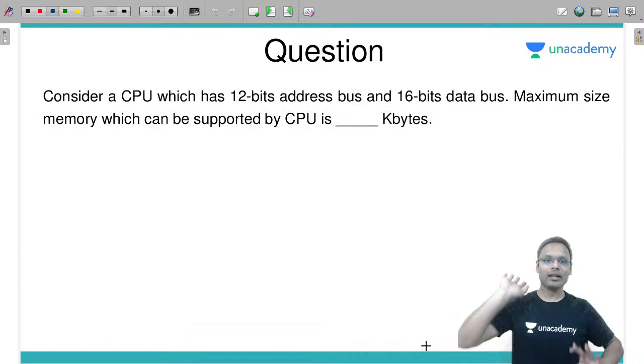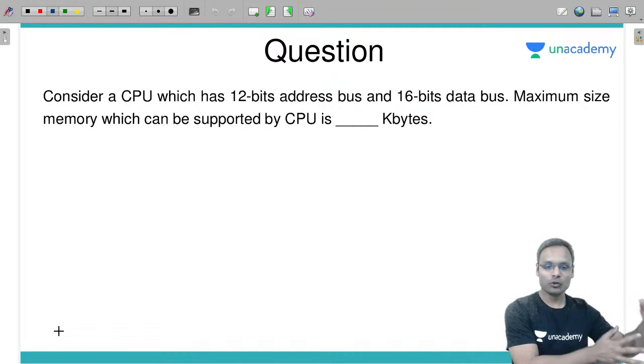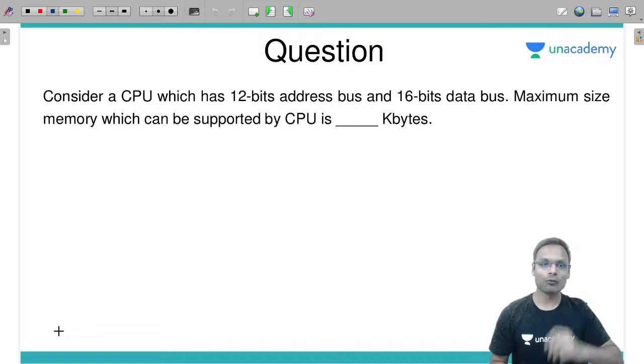Okay, let's go to the next question. That particular question is on memory organization. The IO organization and control unit questions we have already solved. Let's go for the next one.